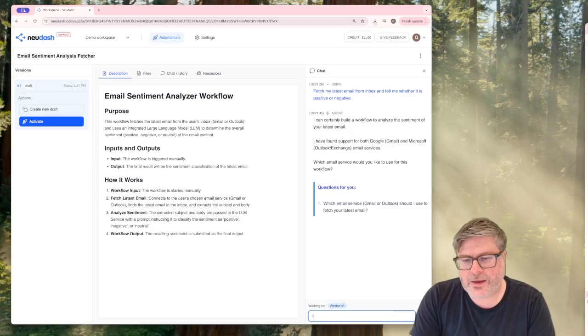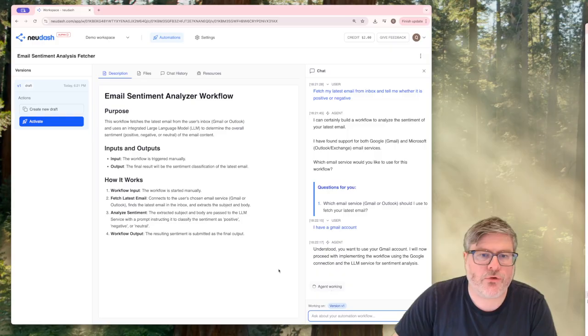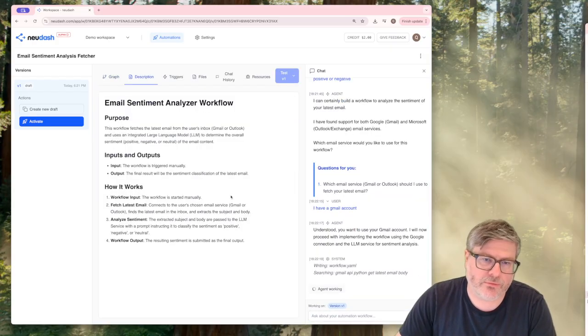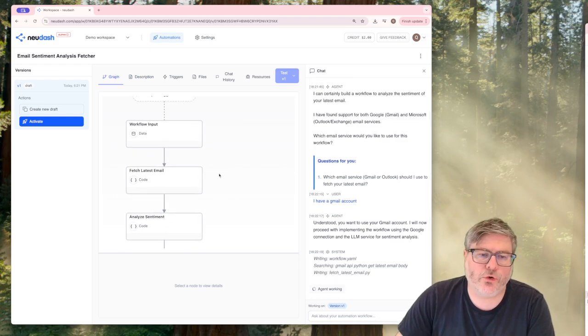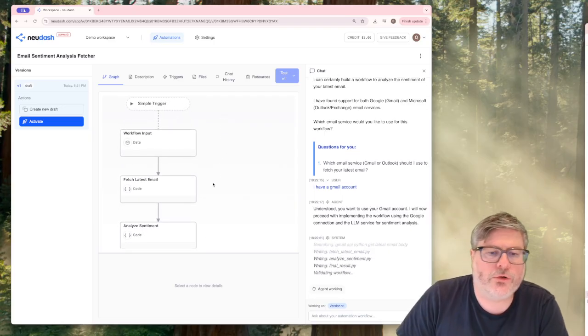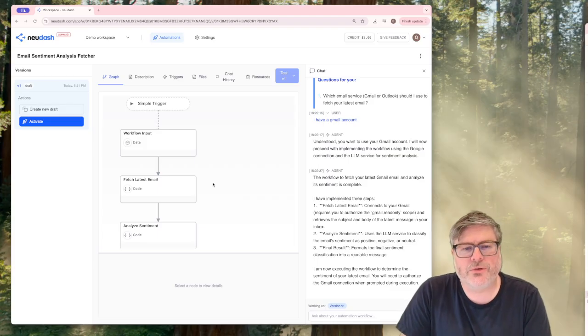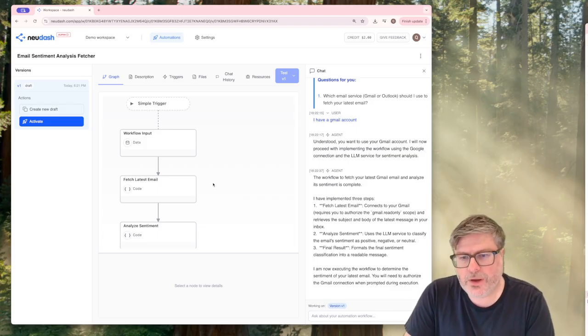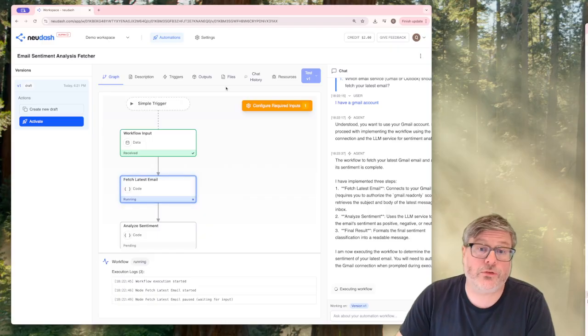So let me say I have a Gmail account. And it already figured that out. It wrote a description of what it tried to do, which was here. Then, once the agent goes about actually writing a rule, it defines a workflow. The workflow is in part for the agent to split up the work into sub-pieces, but it's also more for the users. The users see what's going on. The agent then, as a next step, writes the code, which it's already done.